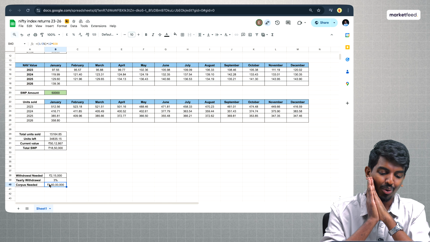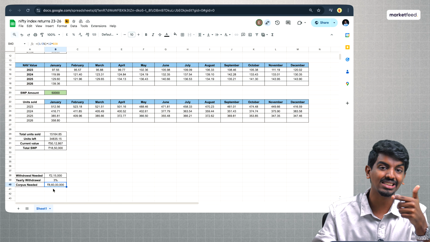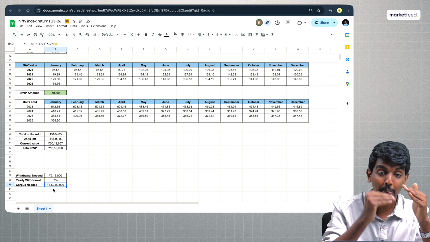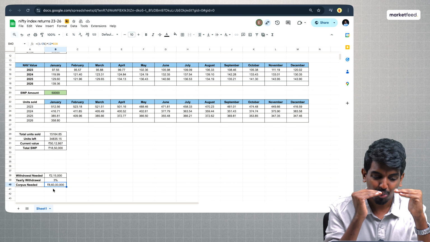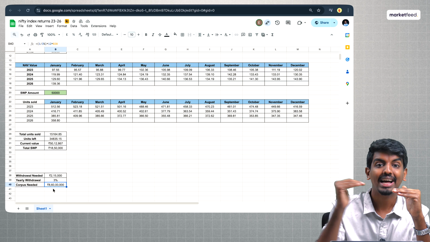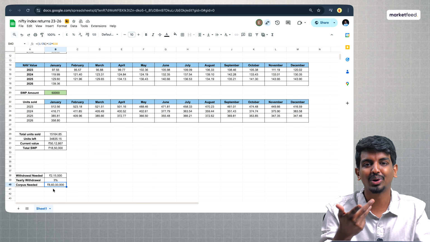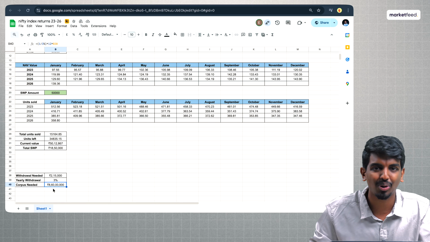Now you understood, okay, 8.6 crores is the money that I need. Now the question is, how do I make that money? How do I start building the corpus? So a bottoms-up approach is what we are doing here. First we understood what is the monthly amount I'll need. Then we got into what is the corpus that I'll need. Now we are going to get into how you can start building that corpus for yourself, and what sort of investments I should be doing to start making that corpus.